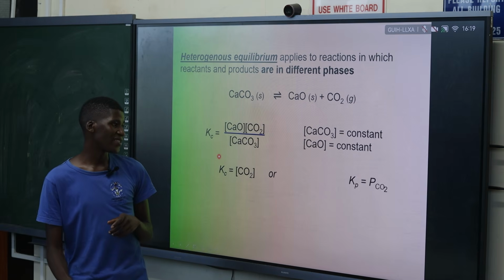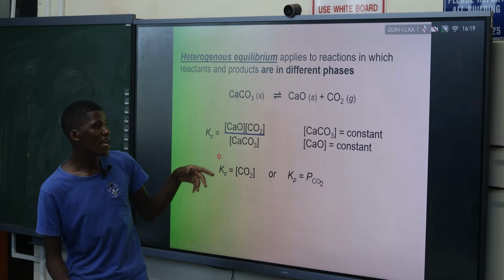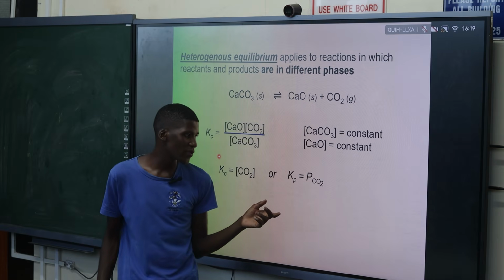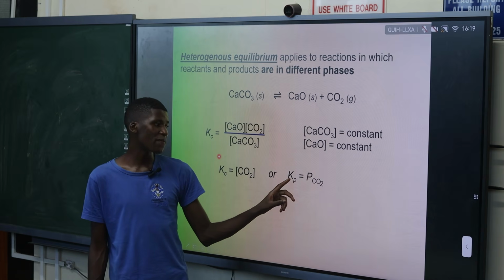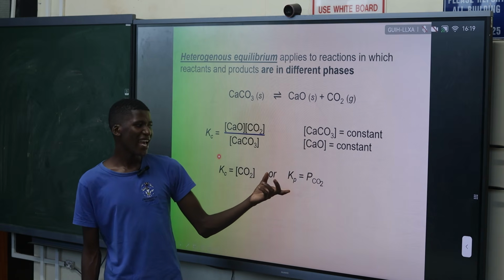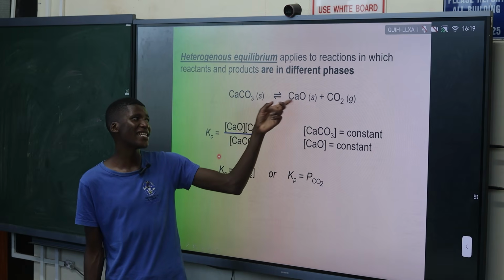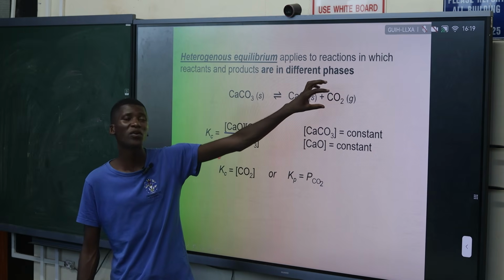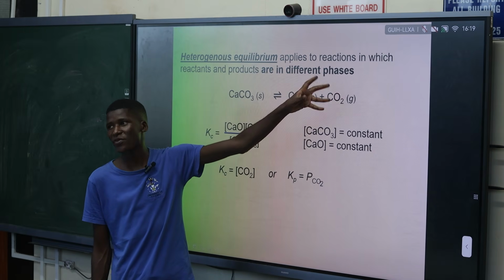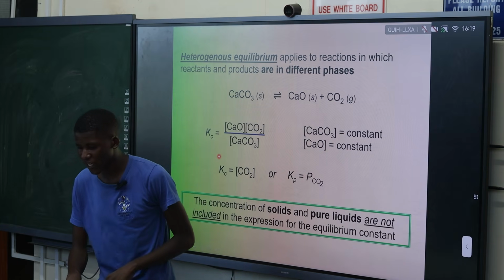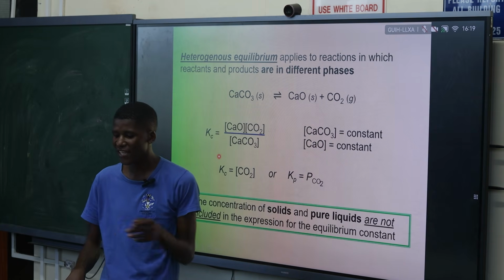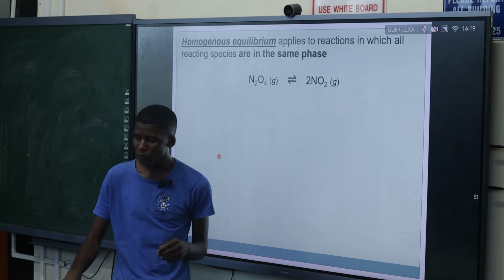So you only put gases in the equilibrium. And if it happens that we are dealing with gases, we can also look for Kp, which is the equilibrium constant in terms of partial pressures. In this case, the only thing that can have effects of pressure is carbon dioxide, which is the gas. So the solids and the liquids are not affected by all of that. So concentrations of solids and pure liquids are not included.